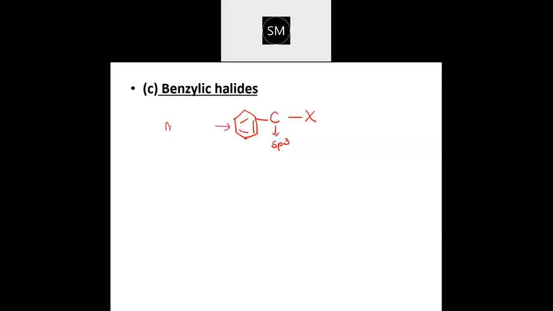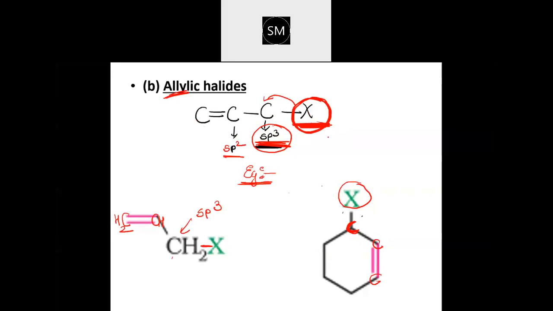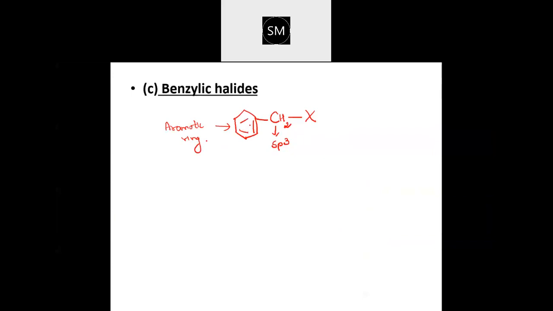You can even call it an aromatic ring, any aromatic ring. Here, if you want to satisfy, you can put 2 hydrogen, then you will get the exact stable compound with all the hydrogen being satisfied. That's benzylic. The only difference between allylic and benzylic is this: here it is an aliphatic compound and here it is an aromatic compound. Otherwise, it is similar. Here halogen is attached to an sp3 hybridized carbon, which in turn is attached to a benzene ring. Those are called benzylic halide.